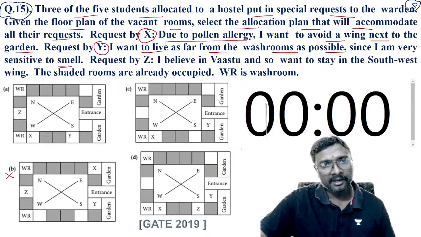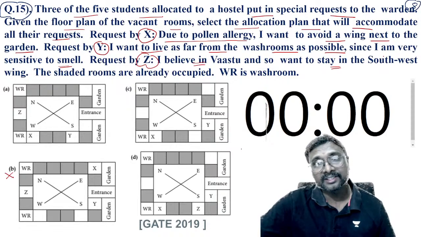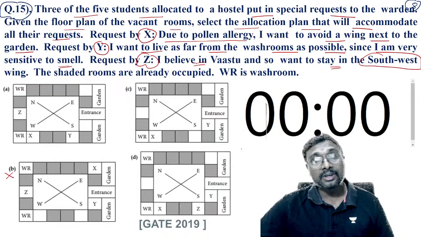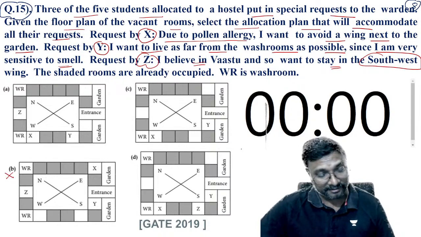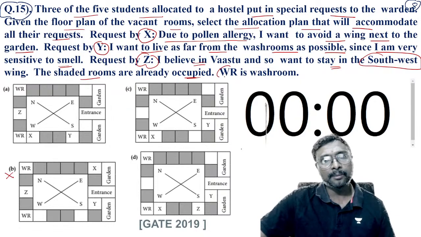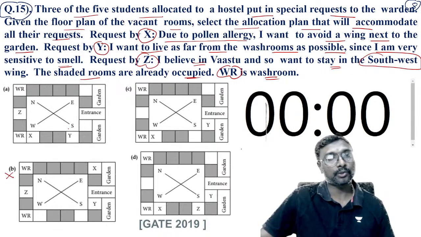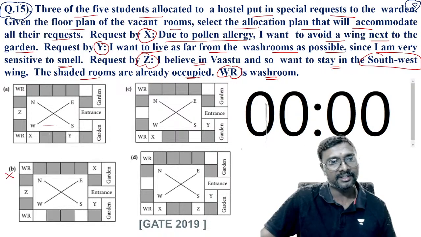Yes, absolutely. Z, what is the request by Z? I believe in Vastu, so I want to stay in the southwest wing. So this is the southwest wing, definitely. The shaded rooms are already occupied. WR is a washroom, right? So Z is supposed to be in the southwest position. Southwest means Z is in this manner.